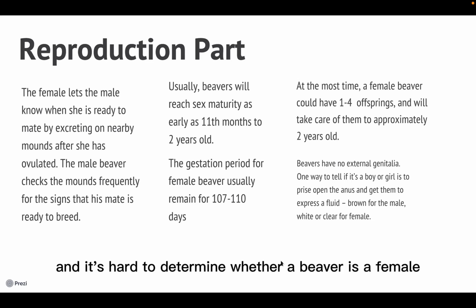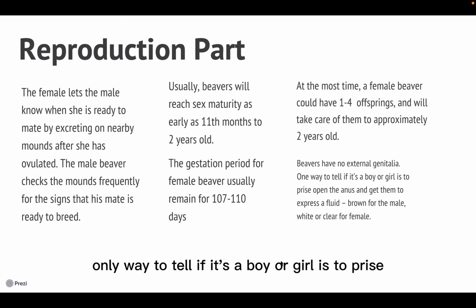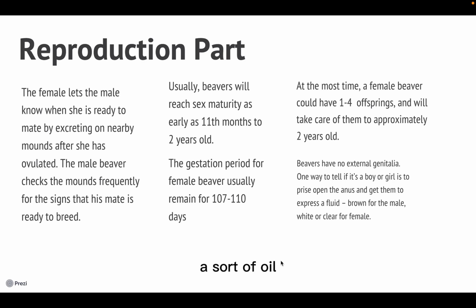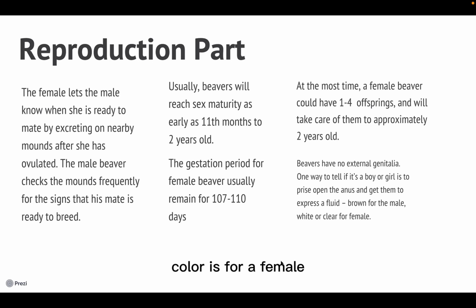It's hard to determine whether a beaver is female or male, since they don't have external genitalia. The only way to tell if it's a boy or girl is to pry open the anus and get them to express a fluid, a sort of oil. The brown color is for the male, and the white color is for the female.